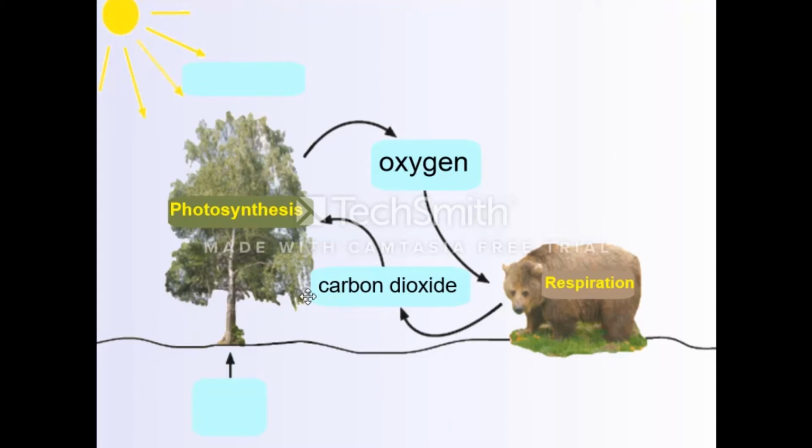Then, this plant uses the carbon dioxide gas, water, and sunlight to produce oxygen gas and starch. Again, during respiration, this animal takes oxygen gas and produces carbon dioxide. Then the plant takes carbon dioxide, water, and sunlight to make the food, which is starch and oxygen gas, during the photosynthesis process.